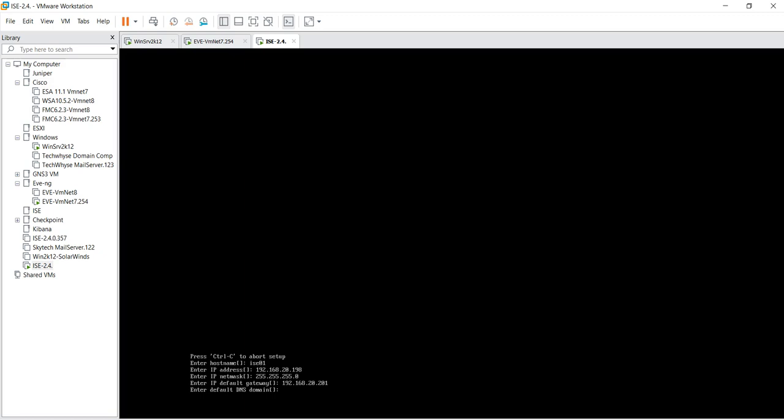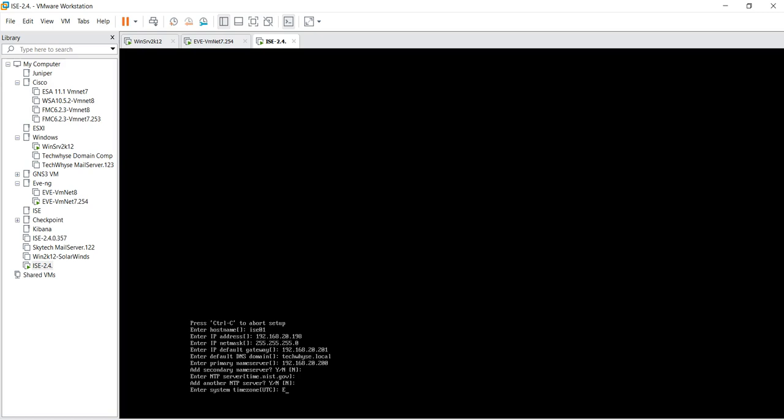The default DNS domain is going to be techwise.local. The name server, that's the DNS server and the Active Directory, is 192.168.20.200. I'm not adding a secondary, so no. For the NTP, I've not set up any NTP server, so I'm going to leave it at the default. You can always configure that later, although that is also critical. Time zone UTC, okay, that's fine.